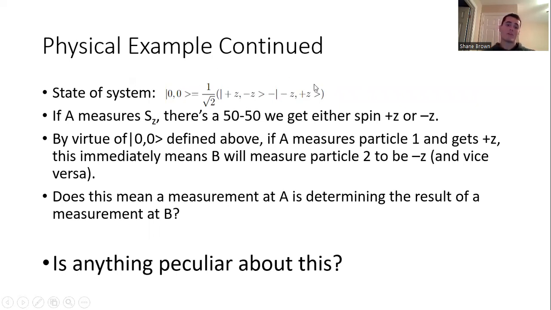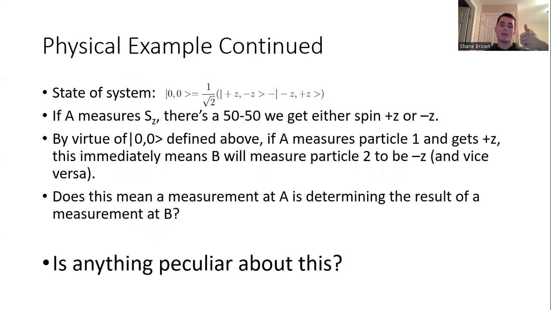So if Alice measures SZ, then there's a 50-50 chance she's going to get spin up or spin down along Z, right? Suppose Alice measures particle 1 and she gets plus Z as her measurement. If that's the case, then we immediately know after that measurement is made that Bob has to measure particle 2 to be down. If Alice is up, Bob must be down.